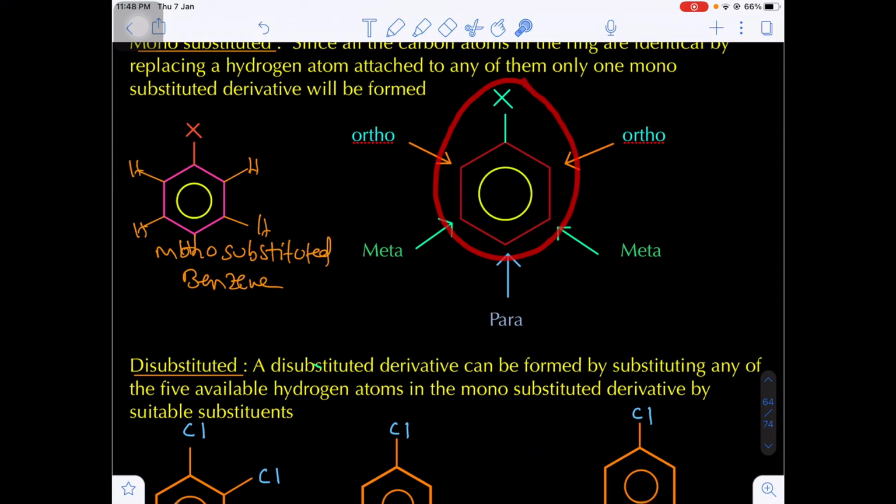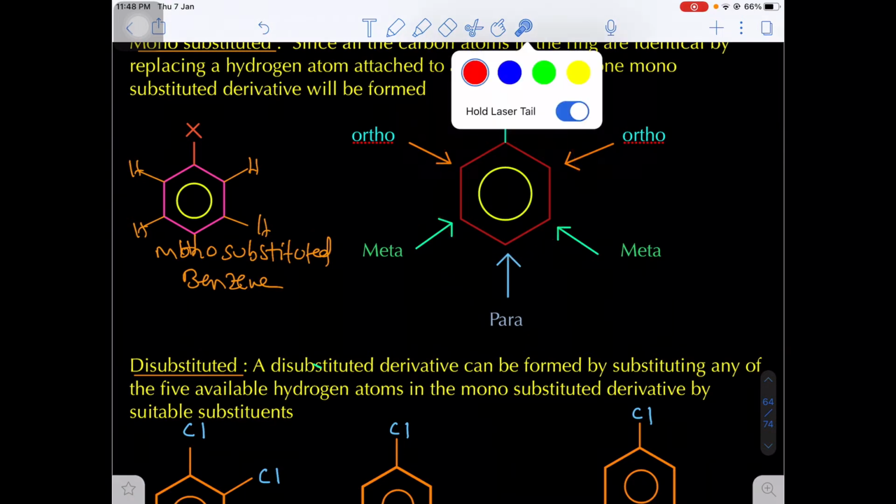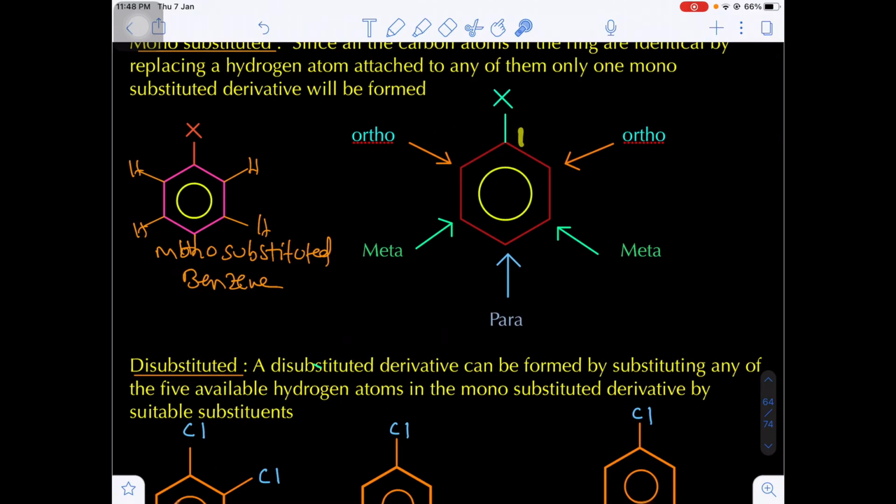In a mono substituted benzene, this is the carbon to which the substitution is attached. Let's suppose this is the first carbon, then the second carbon, this is the third one, this will be fourth, this will be fifth, and this will be the sixth. Remember, with respect to the substitution present on the benzene ring, the second position and sixth position are identical, and